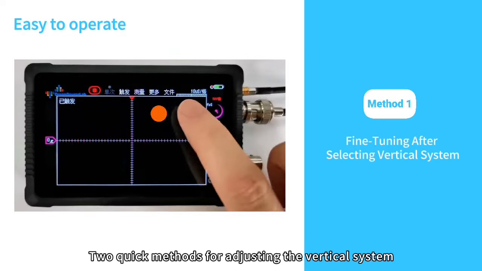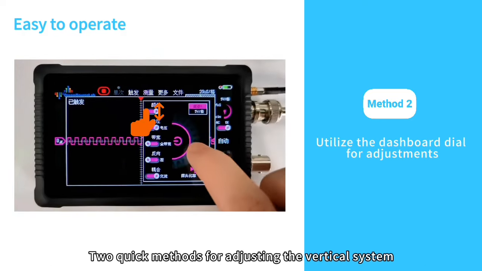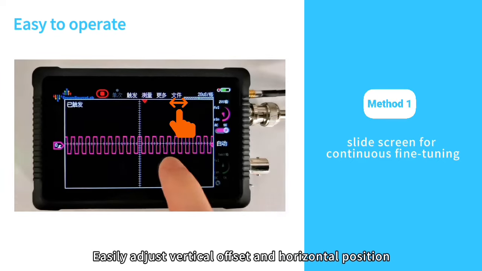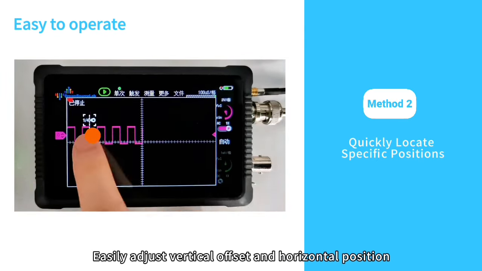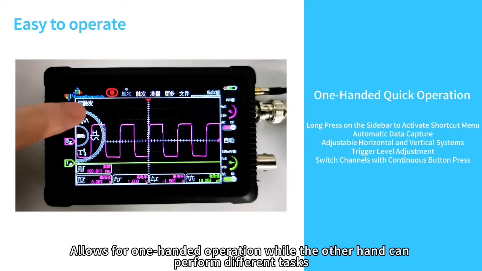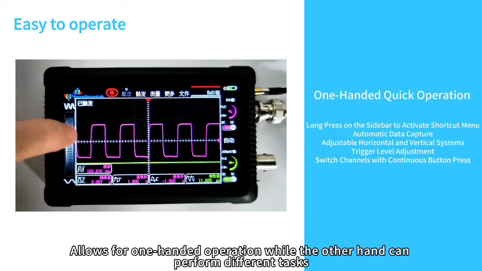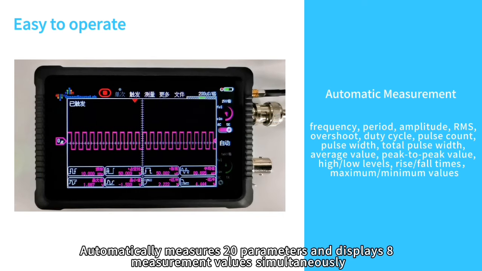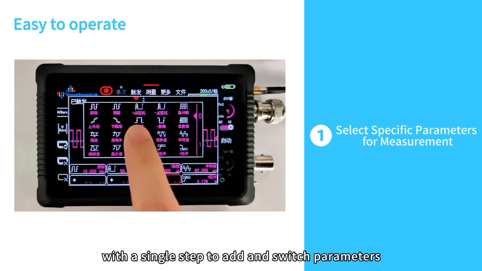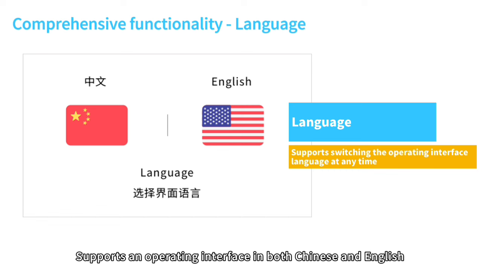There are 2 quick methods for adjusting the vertical system. Easily adjust vertical offset and horizontal position. This allows for one-handed operation while the other hand can perform different tasks. It automatically measures 20 parameters and displays 8 measurement values simultaneously, with a single step to add and switch parameters. The 252 also features a comprehensive set of functions, and supports an operating interface in both Chinese and English.